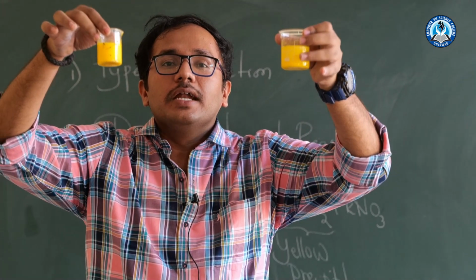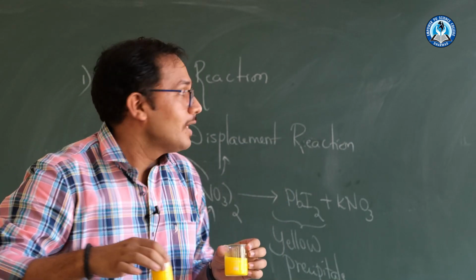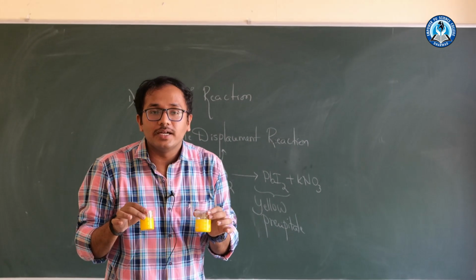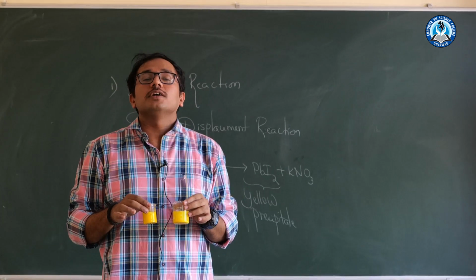This yellow precipitate indicates the formation of lead iodide.